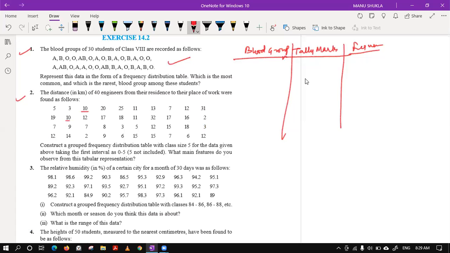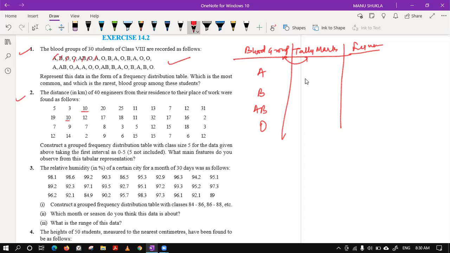So first you will fill these two columns. Suppose there are 4 only: A, B, AB and O. Now easily you can count and cut these values so that you are not confusing yourself. After that you can find the table. Okay. In these kinds of questions, concentration is very important because at any time you may make a mistake.